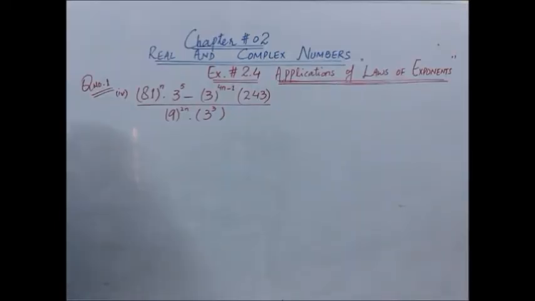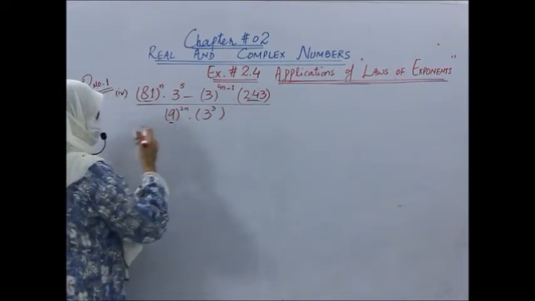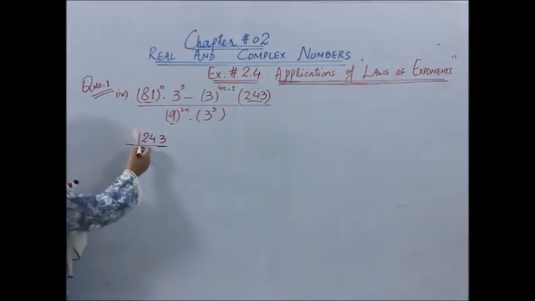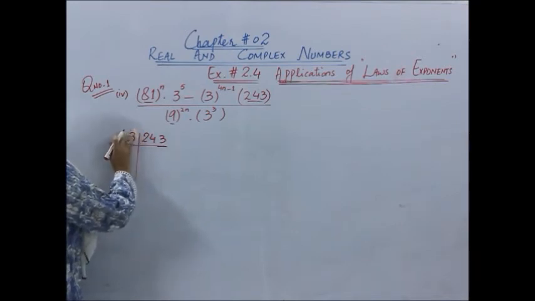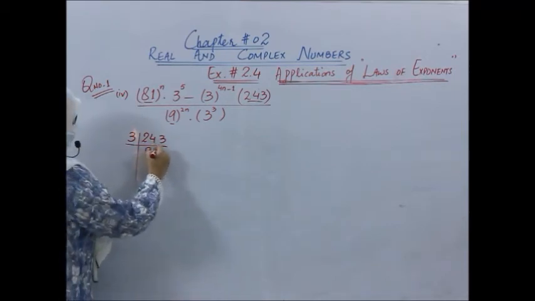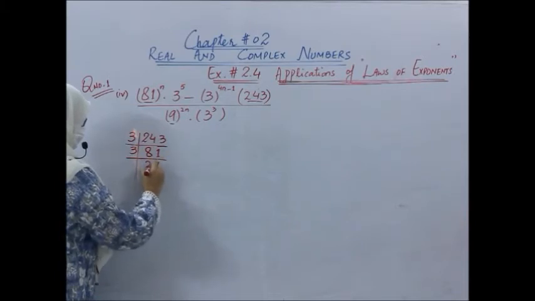Okay students, let us start exercise 2.4, which is all about the applications of the laws of exponent. So here we will start question number 1 and part number 4. What would be our first step? Here first of all we will factorize 81, 243 and 9 through prime factorization. So let us prime factorize 243. Here we will prime factorize 243 with 3. Definitely it is not divisible by 2. So 3 into 8, 24, 3 into 1, 3, then 3 into 6 and 3, 7, 21.